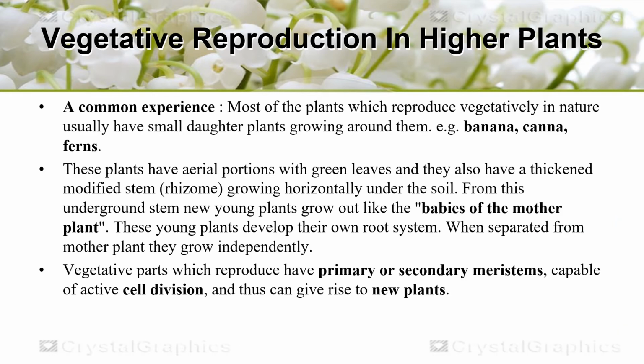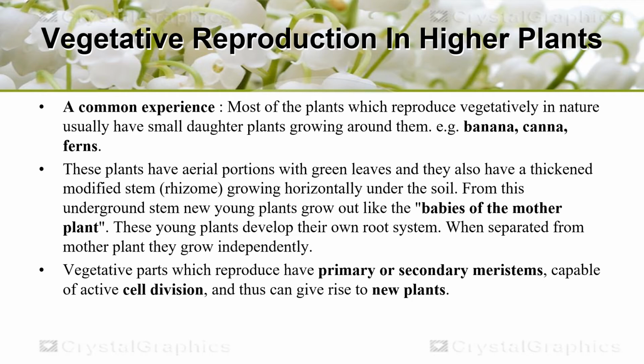Now, if we talk about vegetative reproduction in higher plants, most of the plants which reproduce vegetatively in nature usually have small daughter plants that grow around them. As in the case of banana, these plants have aerial portions with green leaves, and they also have a thickened modified stem known as a rhizome that grows horizontally under the soil. From this underground stem, new young plants grow out like the babies of the mother plant.